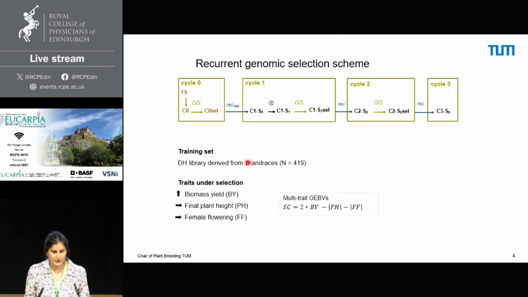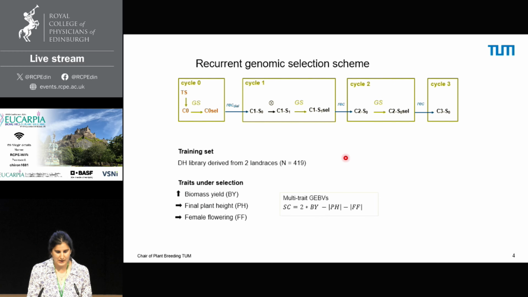In the first selection step, we selected 10 out of 200 DH lines, and those were recombined in a half-diallel crossing scheme. In the next 2 selection cycles, in each of them, 40 genotypes were selected out of around 1,000 heterozygous genotypes, only based on the genotypic data, and those were again recombined.